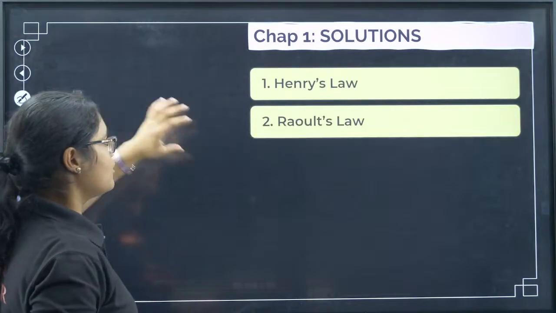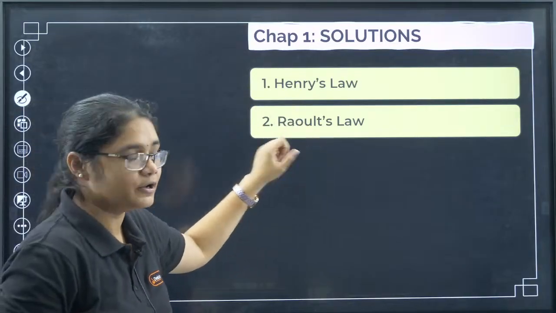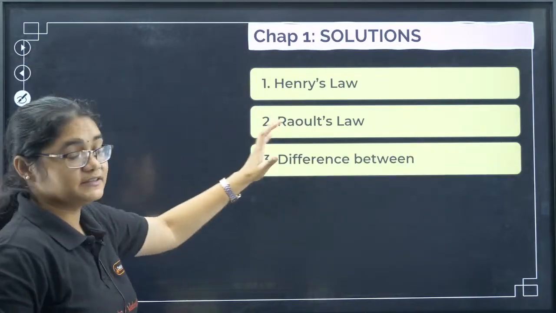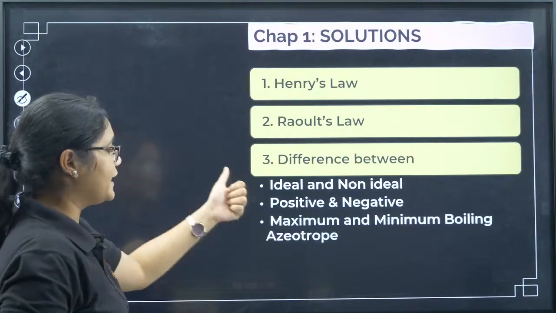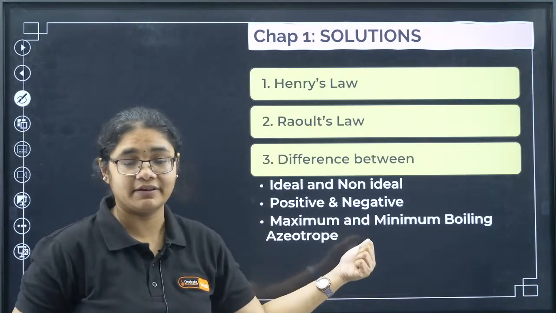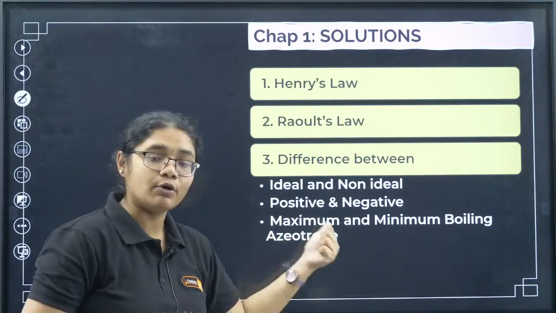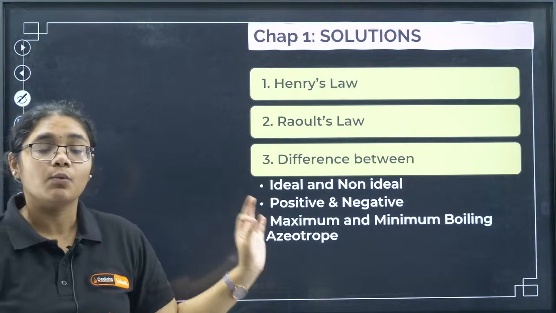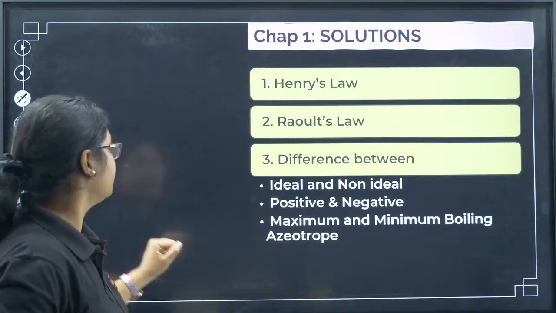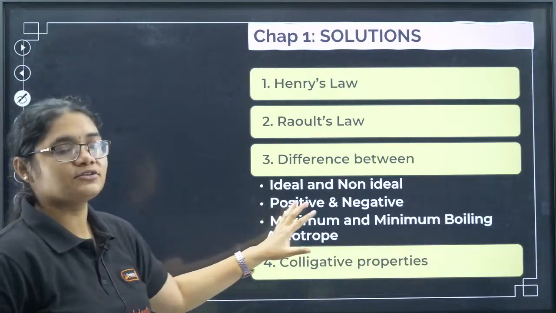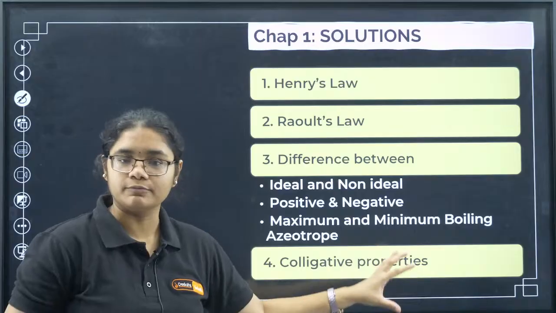Next we have Raoult's law, the same statement and formula. Next we have the difference between ideal and non-ideal solutions, positive and negative deviation, maximum and minimum boiling azeotropes, and their examples. What is an azeotrope, that also you should know. Next we have numericals on colligative properties, that you should be preparing.